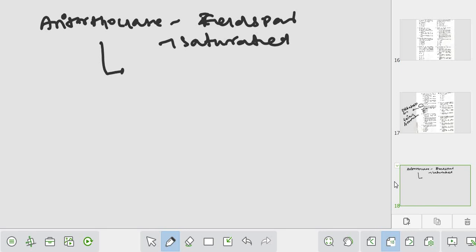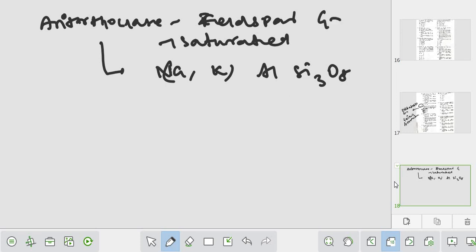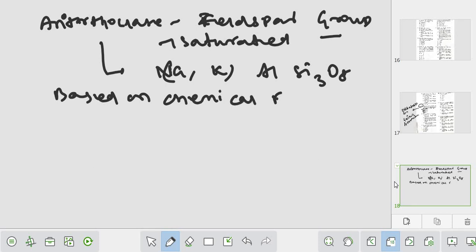First, let us know its chemical composition. Na is in the structure, right? K is in the structure, aluminium is also in the structure, Si3O8. It is from the feldspar group. Okay, if you look based on the composition or chemical formula, I am talking about the chemical formula.